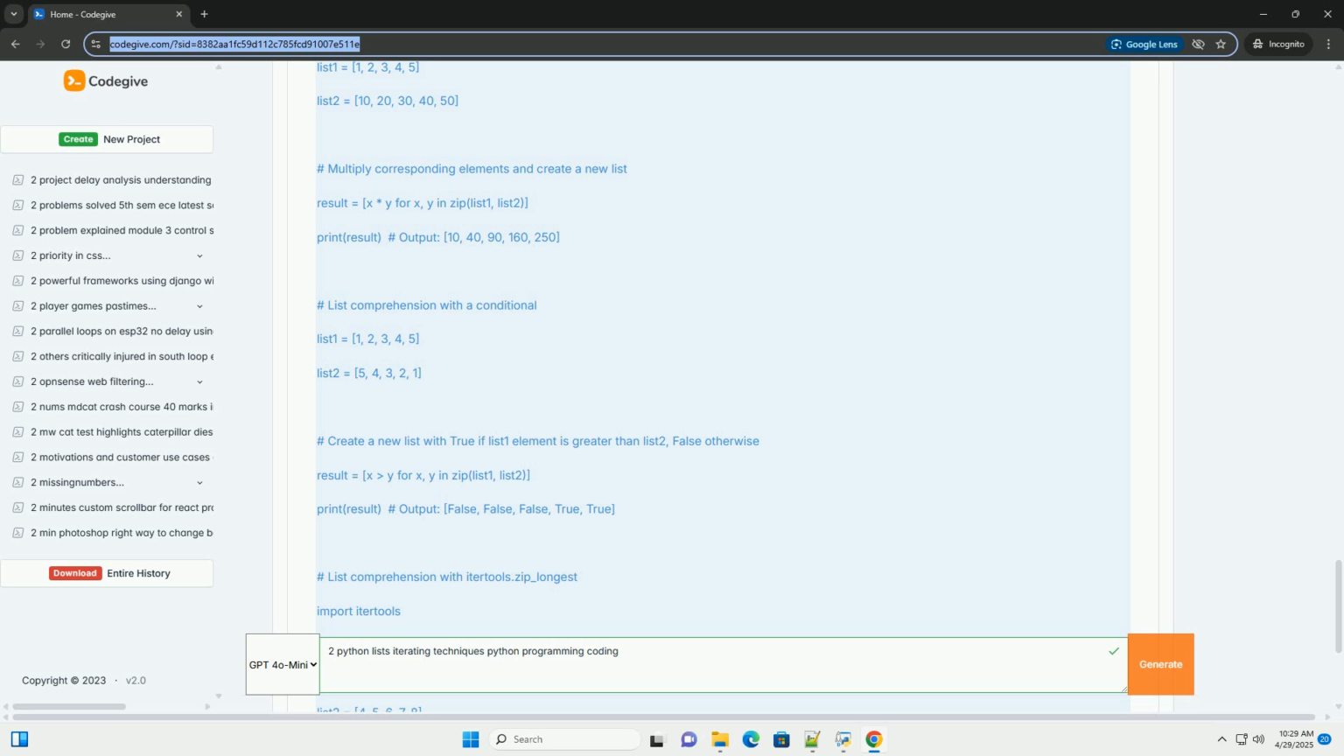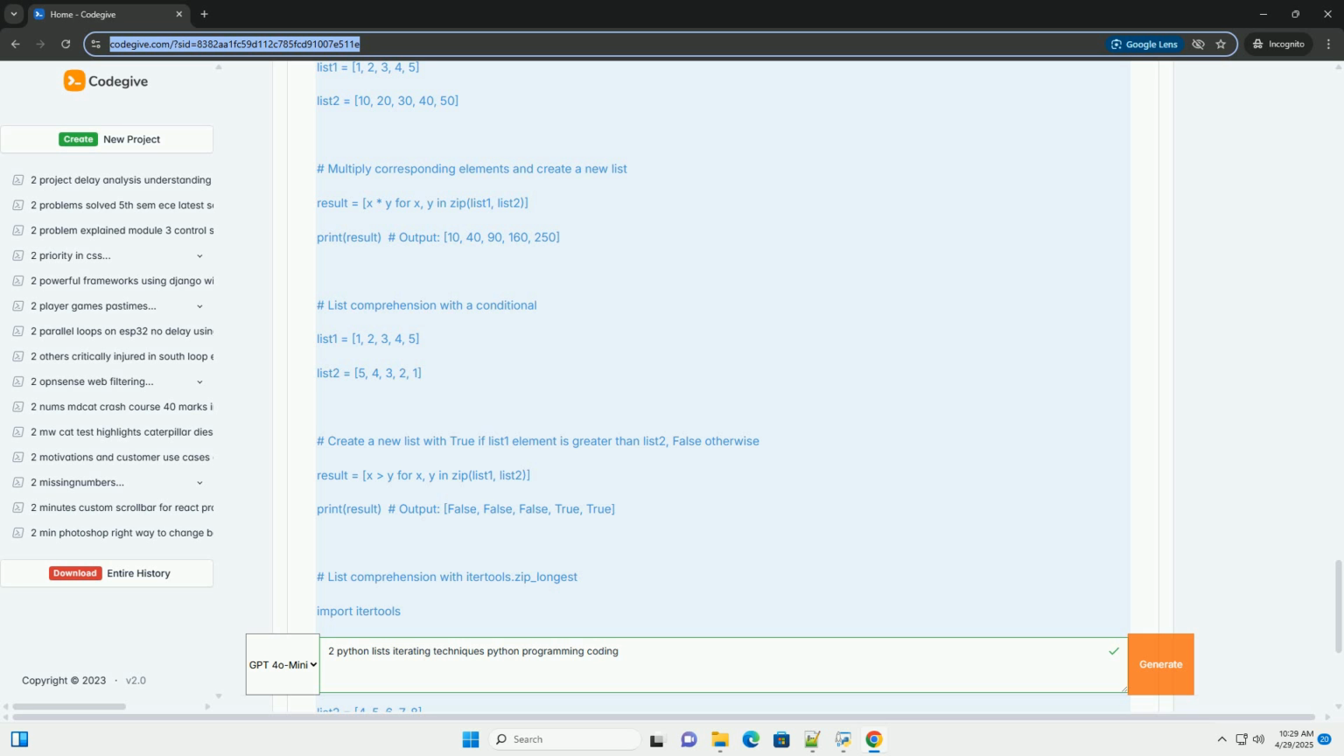3. [x + y if x is not None and y is not None else (x or 0) + (y or 0) for x, y in itertools.zip_longest(list1, list2)]: the itertools.zip_longest function is used to handle lists of different lengths. The expression ensures that None values are treated as 0 for the purpose of summation.